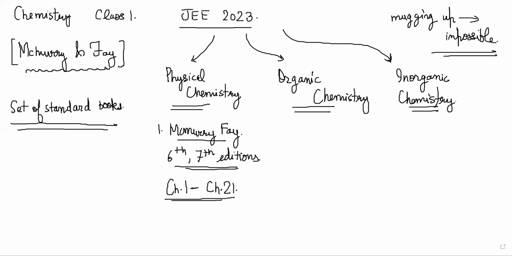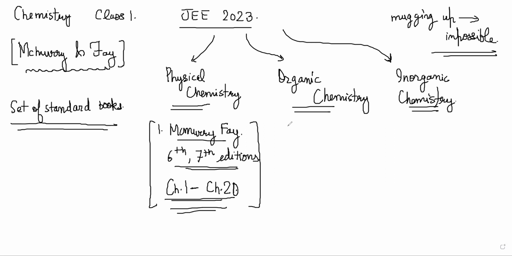Is that the same chapter in your book? So I'll just check. No, sir. Chapter 20 or 21, sir? Which is the metals and solid state materials? So that's chapter 20. So chapter 20 in 6th edition, it is 21 in 7th edition. That's fine. Okay. So we want to cover from chapter 1 to chapter 20, McMurray-Fay, for physical chemistry.